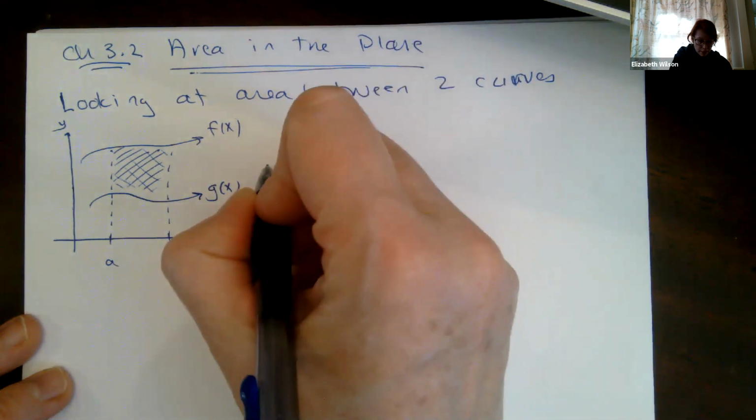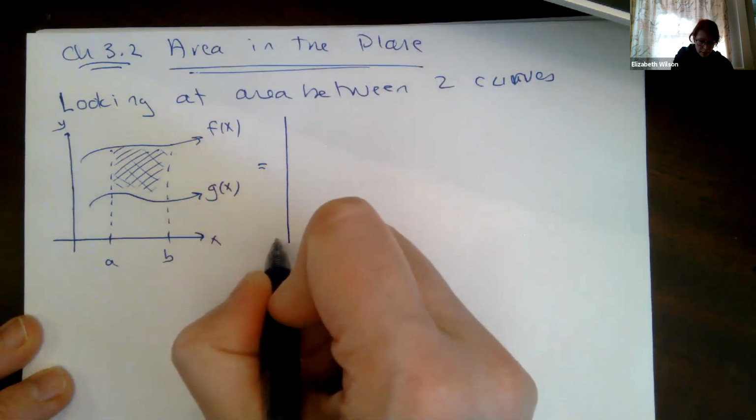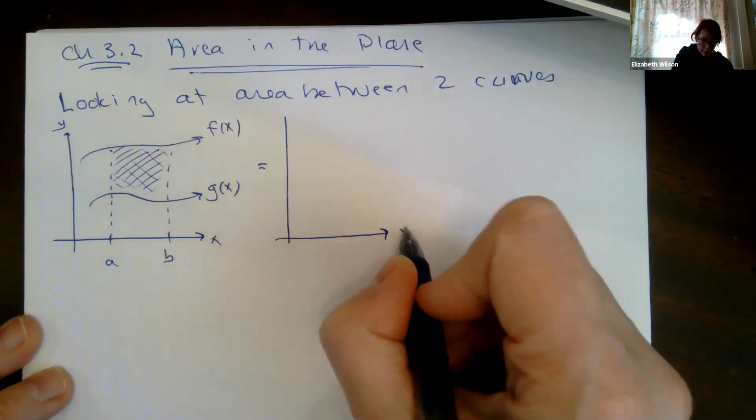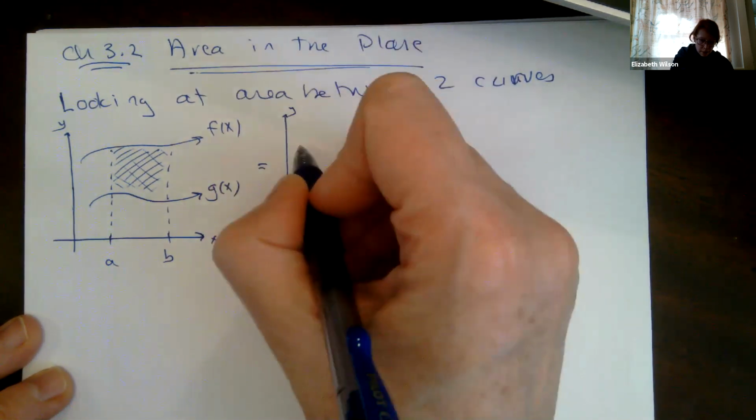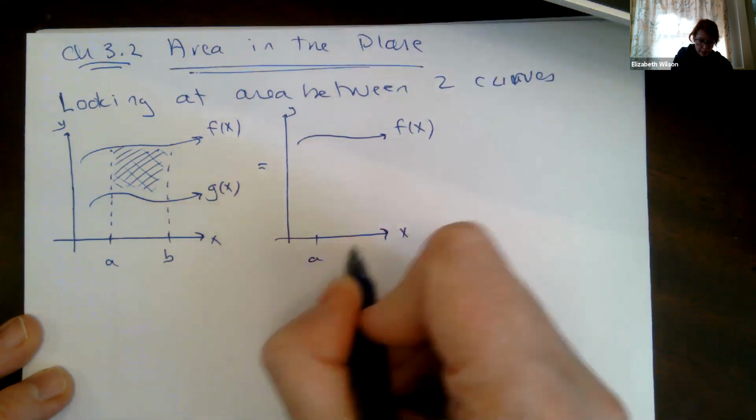So how you want to think about this is, this is my x-axis, this is my y-axis. You can imagine I've got my function f of x, and I'm going to go from a to b.